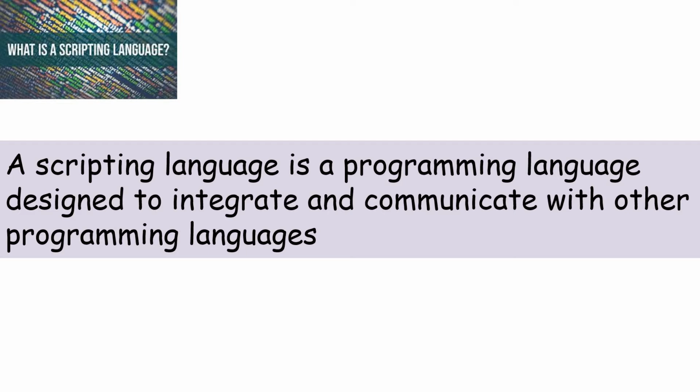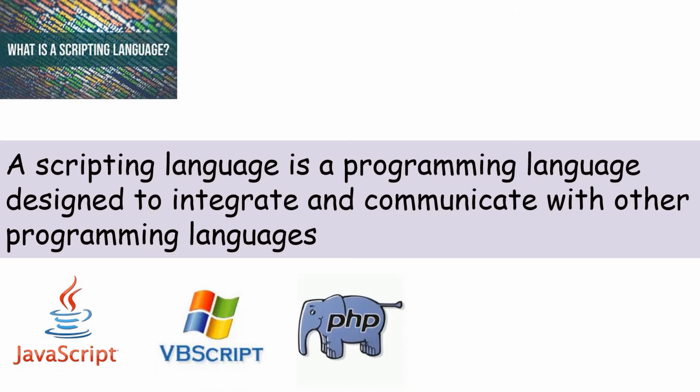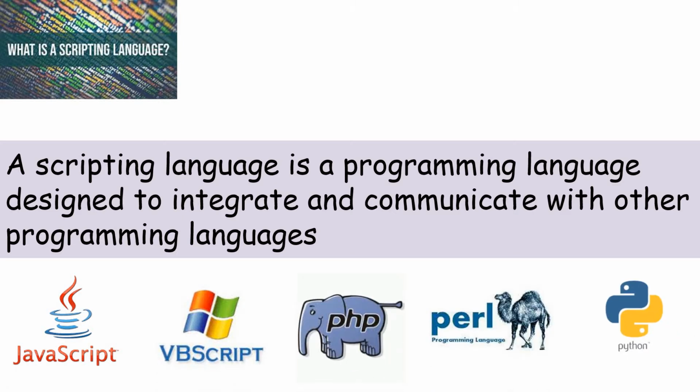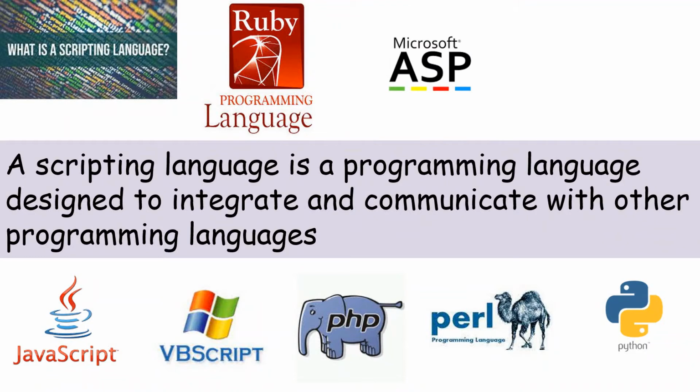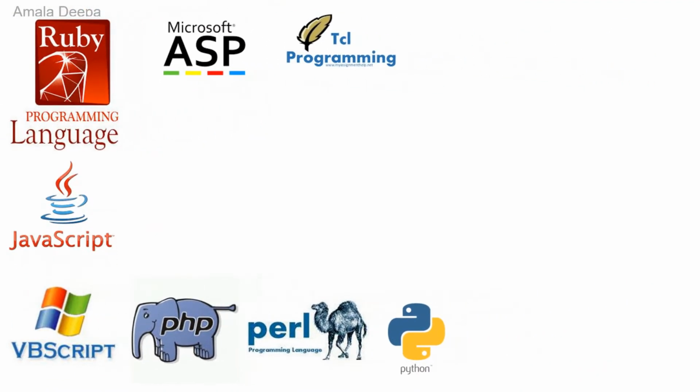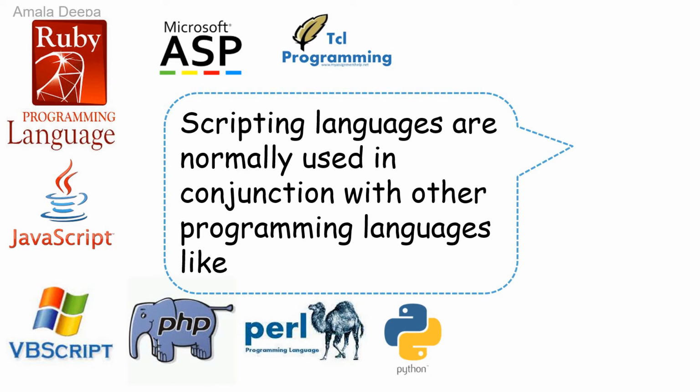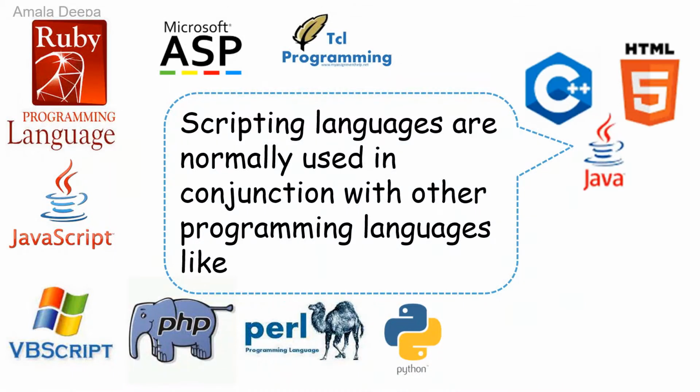Examples of scripting languages are JavaScript, VBScript, PHP, Perl, Python, Ruby, ASP, and TCL programming. Scripting languages are normally used in conjunction with other programming languages like C++, HTML, and Java.